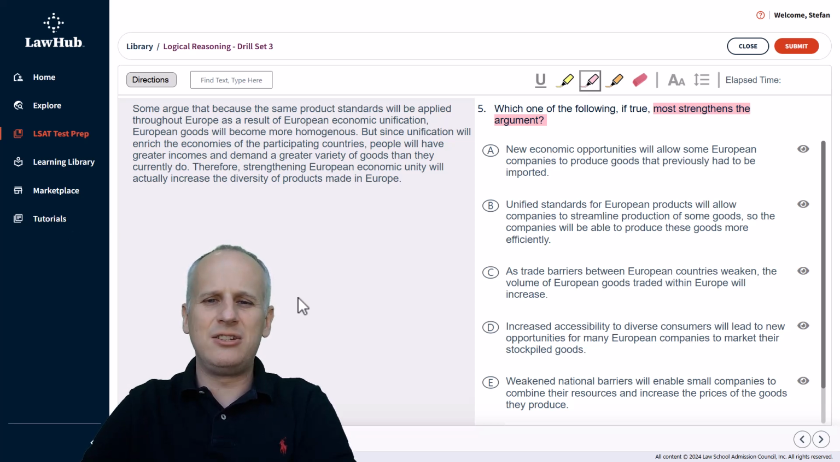Next, but since unification will enrich the economies of the participating countries, people will have greater incomes and demand a greater variety of goods than they currently do. These are all just affirmative statements of what is. So this is supporting fact, not the main conclusion. Our last sentence, however, therefore, definitely one of our easier indicators to recognize. Strengthening European economic unity will actually increase the diversity of products made in Europe.